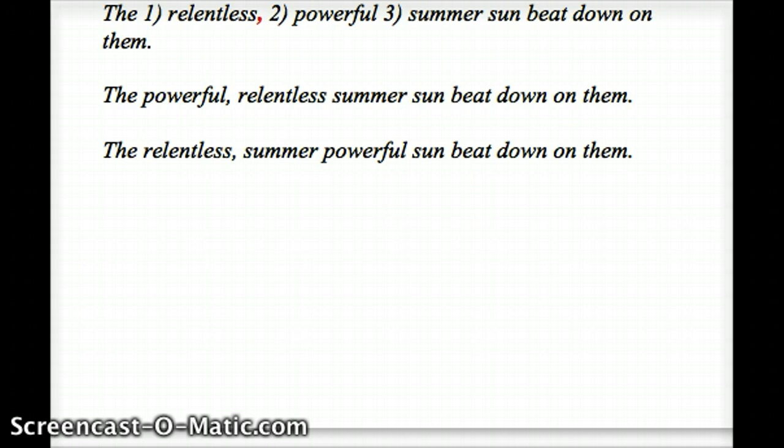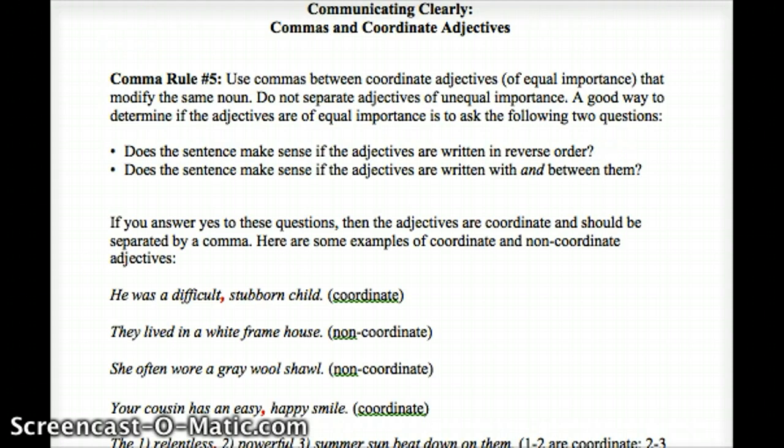And finally, remember that coordinate means that these are of equal importance. They are both describing the same object. So when you see relentless and powerful, both of those adjectives describe the summer sun. But when you see summer, it just describes the sun. So that is the difference between coordinate and non-coordinate in this sentence. Look at the other examples on this handout here and make sure that this makes sense to you, the difference between coordinate and non-coordinate adjectives.